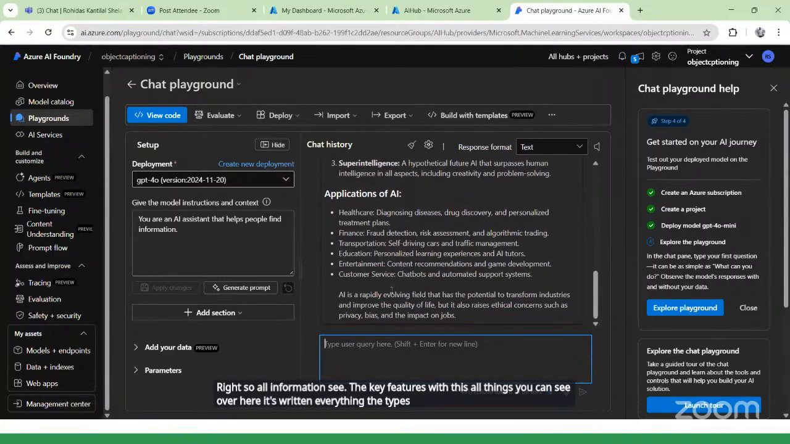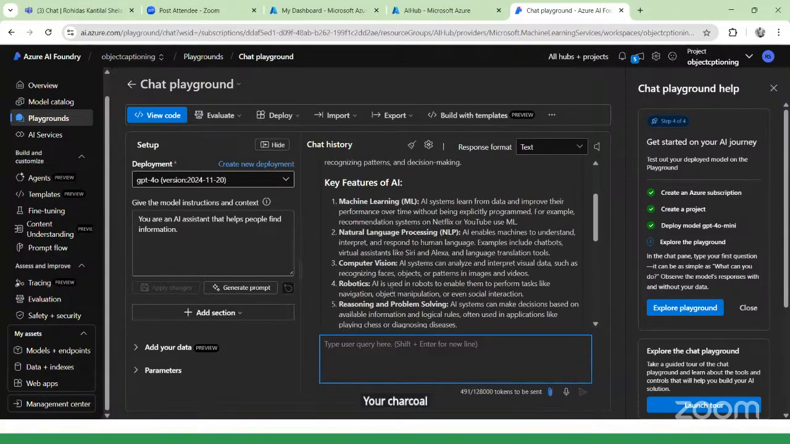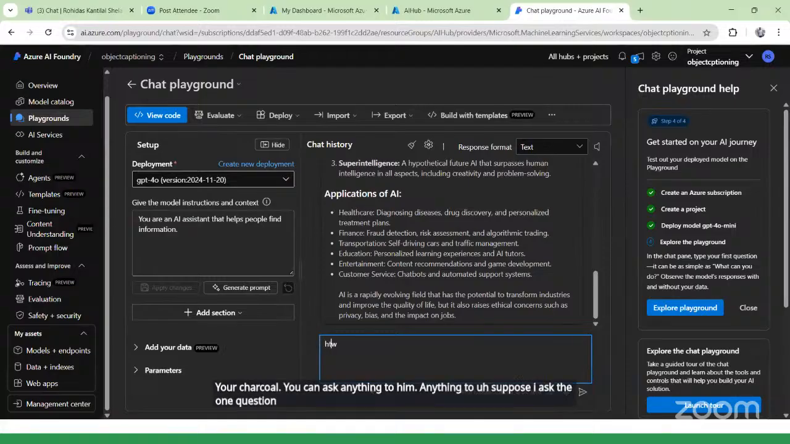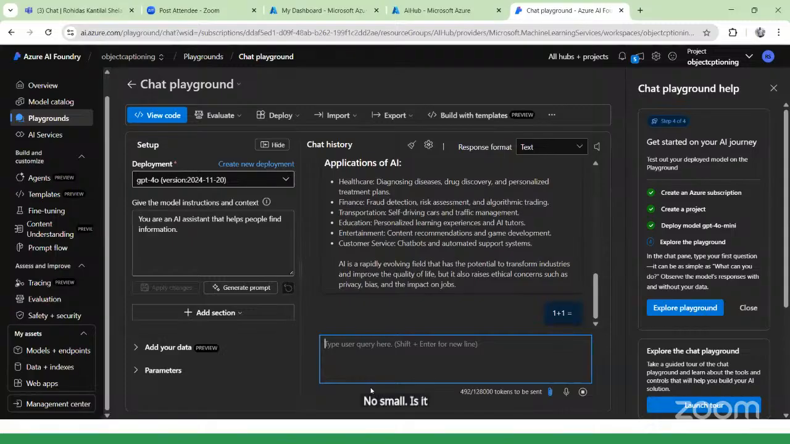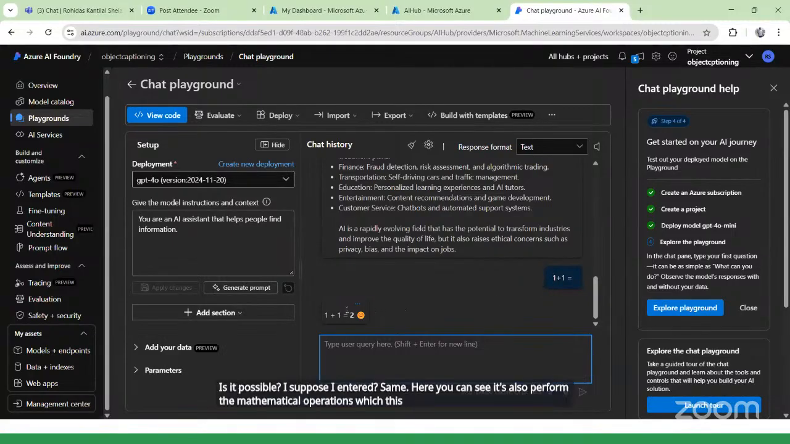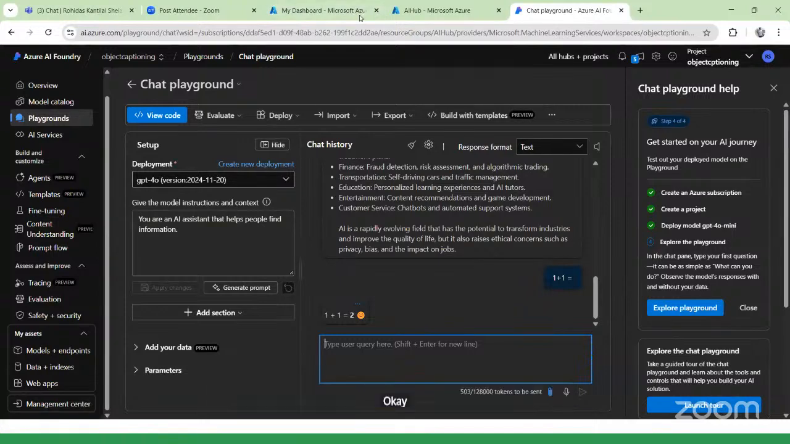Whatever you want to ask, this is your chatbot. You can ask anything to it. Suppose I ask one question: what is 1 plus 1 equals to? Here you can see it also performs mathematical operations. This operation was performed by the chatbot. And to that chatbot, using the API key and that endpoint, you can integrate it with your web application. Okay. Are there any doubts so far?